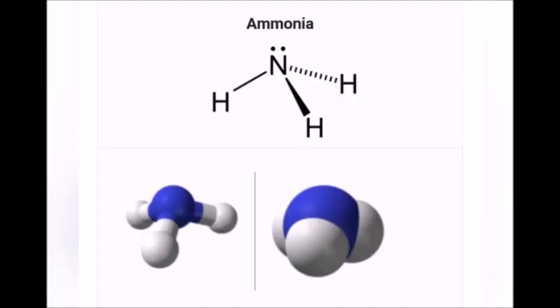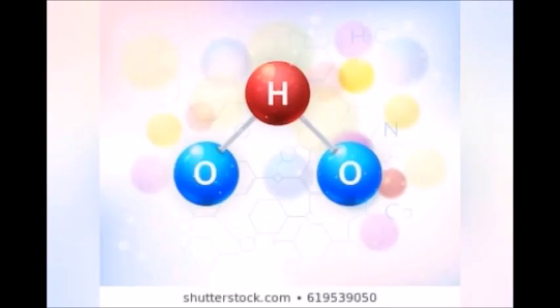Let's consider ammonia molecule. See this. The formula for ammonia molecule is NH3. It is made up of 1 nitrogen atom, 3 hydrogen atom. There are 4 atoms present in ammonia molecule. So, its atomicity is 4. Another example, water molecule H2O. Here, the molecule is made up of 2 hydrogen and 1 oxygen. There are 3 atoms present in water molecule. So, the atomicity of water molecule is 3.